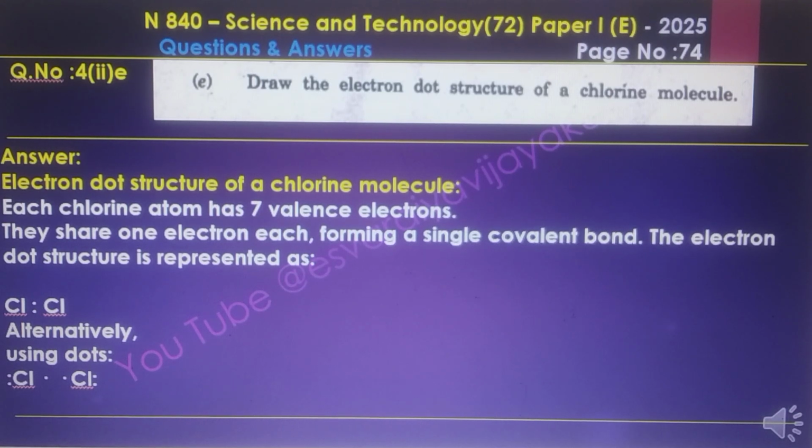Question number 4.2E. The electron dot structure of the chlorine molecule. Each chlorine atom has 7 valence electrons. They share one electron each, forming a single covalent bond. This electron dot structure is represented as Cl·Cl. Alternatively, using dots, Cl with dots and Cl with dots. Here is the answer I mentioned.